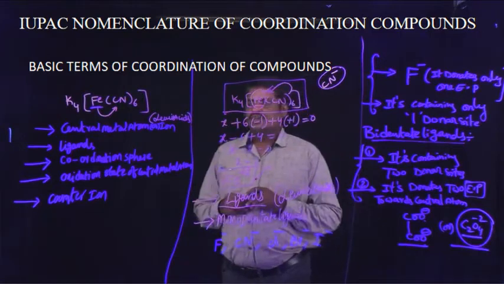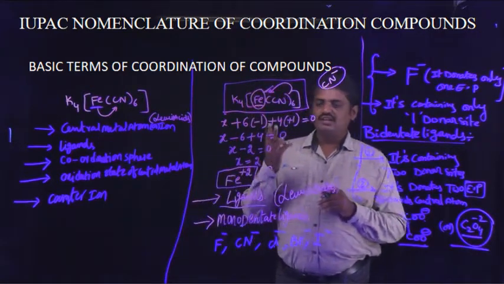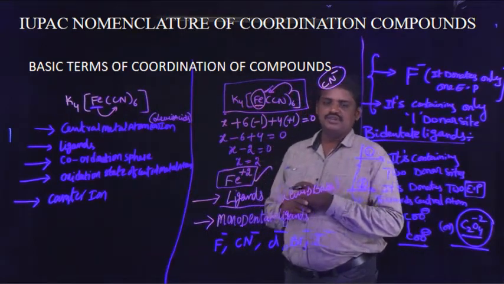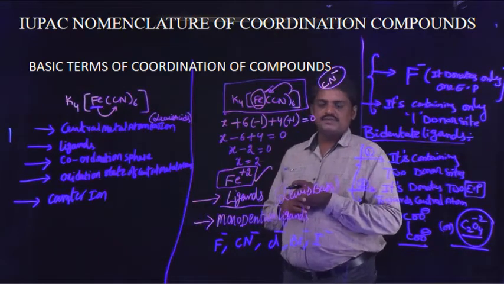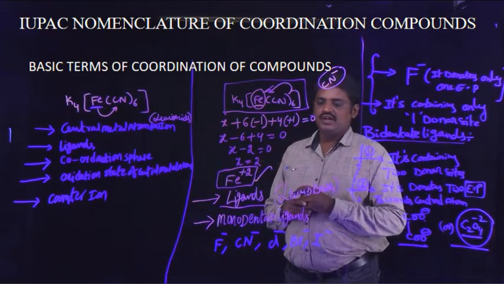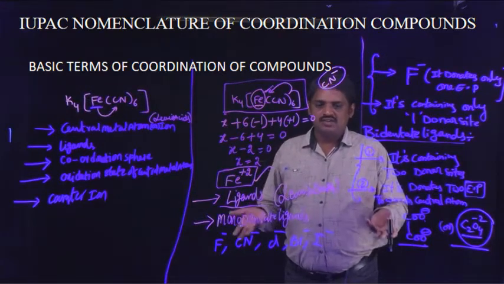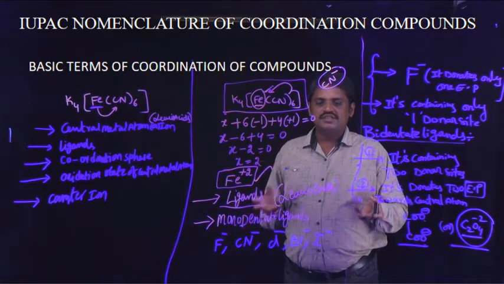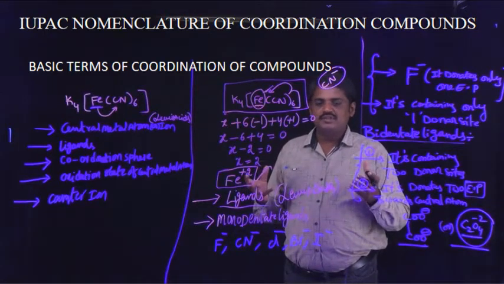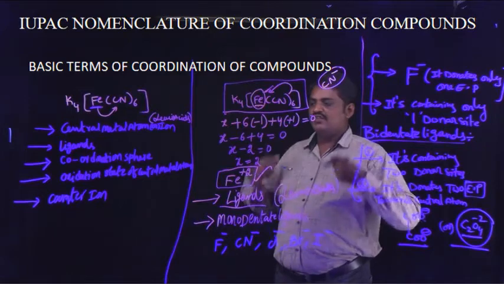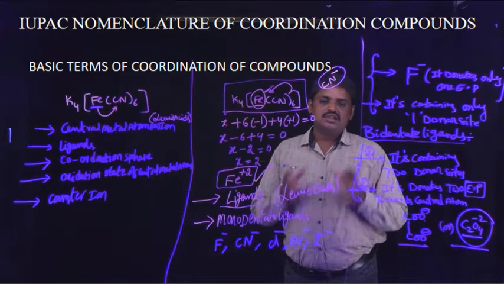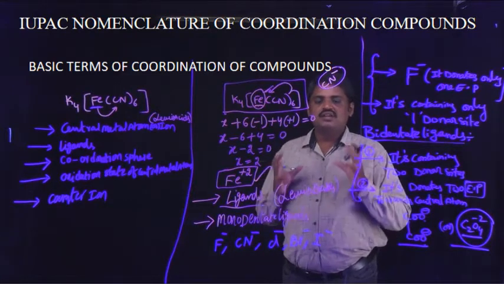And next, I discussed only two subterms. The first term is central metal atom. So this is the identification process for the central metal atom or ion in the given coordination compound. And next, I discussed ligands. First, I discussed the definition of a ligand. The ligand definition is: such molecules that are ready to donate electrons towards the central metal atom in the given coordination compound. These types of molecules are known as ligands.